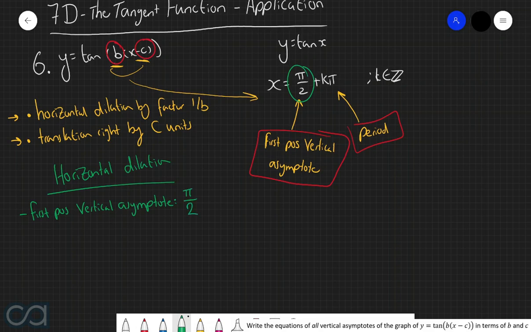However, because we're now dilating this by a factor of 1 over b, we now need to multiply this by 1 over b, which gives us an answer of pi over 2b. And furthermore, with the period, because we originally have a period of pi, then we need to dilate this by a factor of 1 over b, which gives us a new period of pi over b.